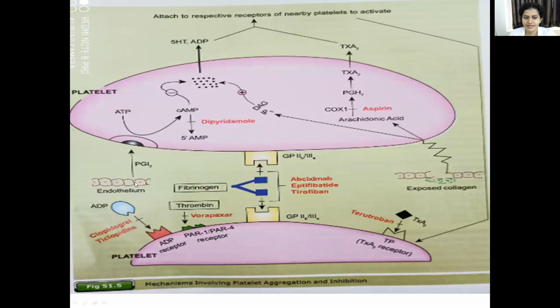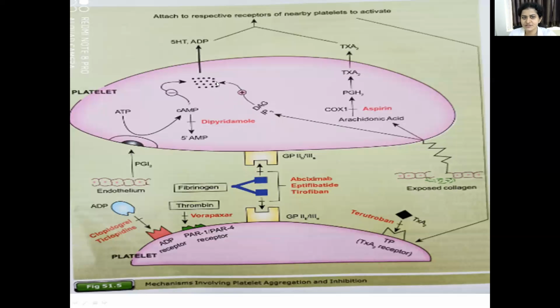So remember, in intact or normal endothelium, there will be no aggregation of the platelets. Why? Because they synthesize prostaglandin I2. I stands for inhibits platelet aggregation. So after PGI2 is synthesized in the endothelium, it gets released to plasma. They bind to this PGI2 receptor in the platelets and they convert ATP to cyclic AMP that inhibits the platelet aggregation. Once the endothelium damage happens, there will be exposed collagen.